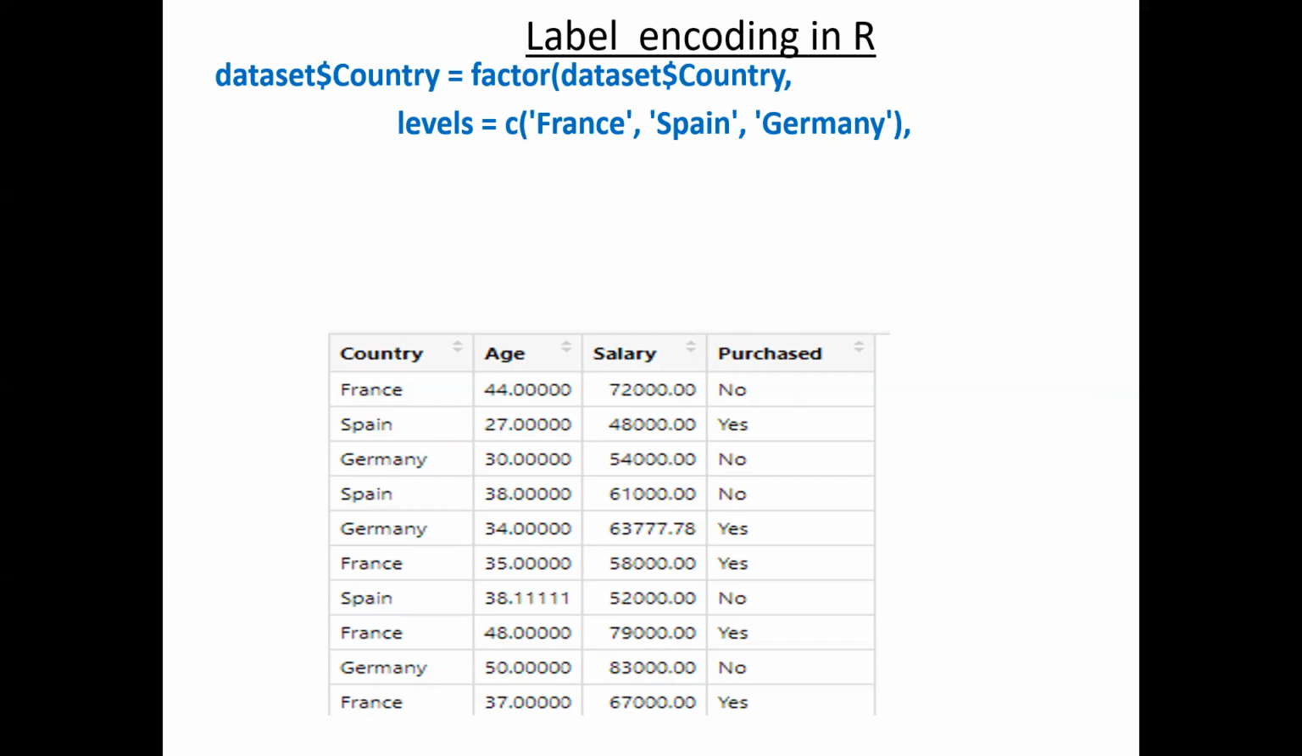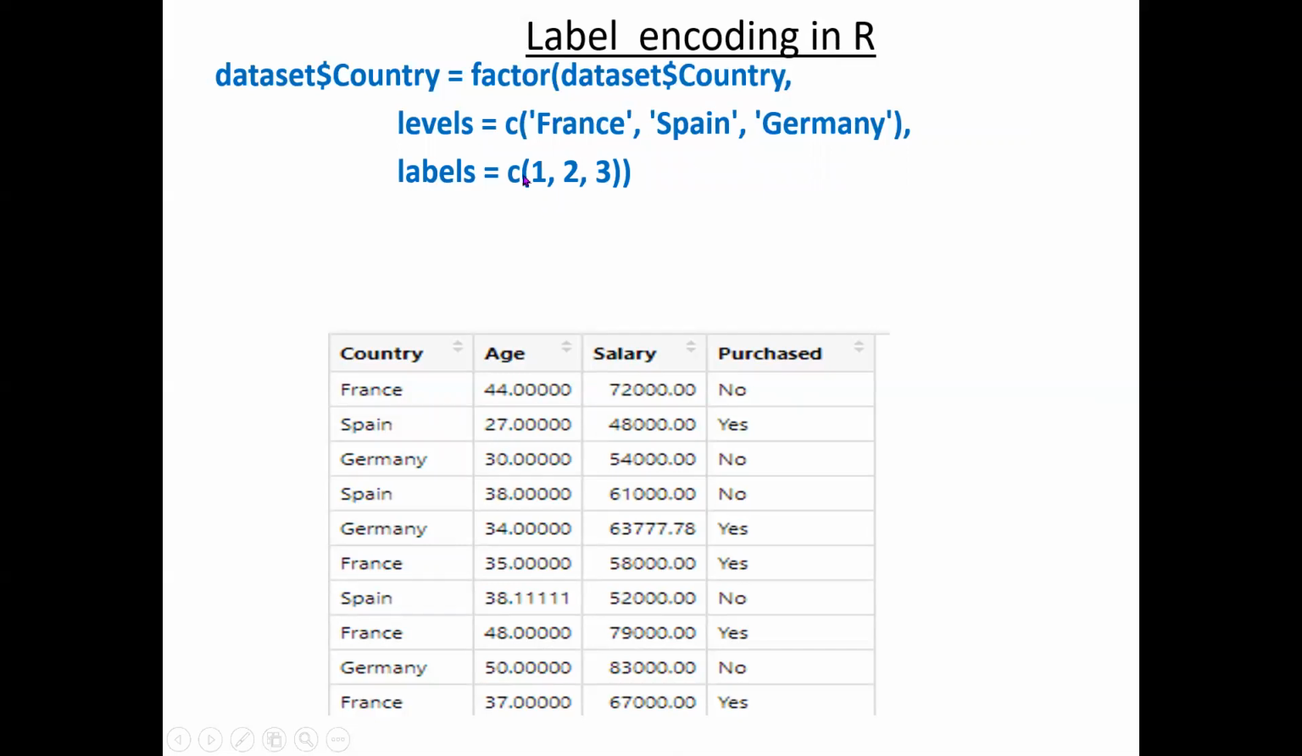So you need to specify levels with c, and after that you will specify what coding numbers you want to give. For example, you can give 1, 2, 3. Of course, this is not compulsory. This order is not compulsory. You may give Spain as 1 also, not a problem.